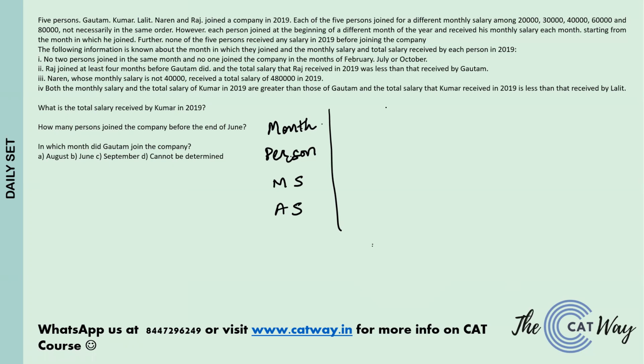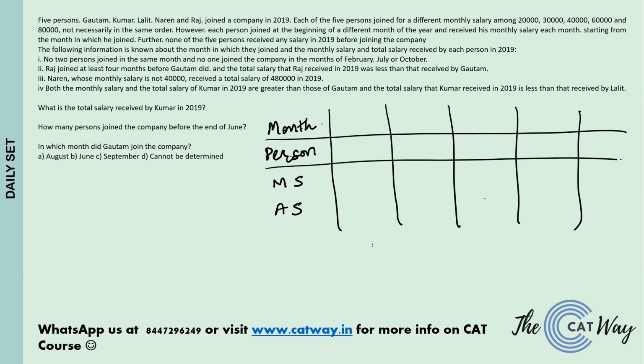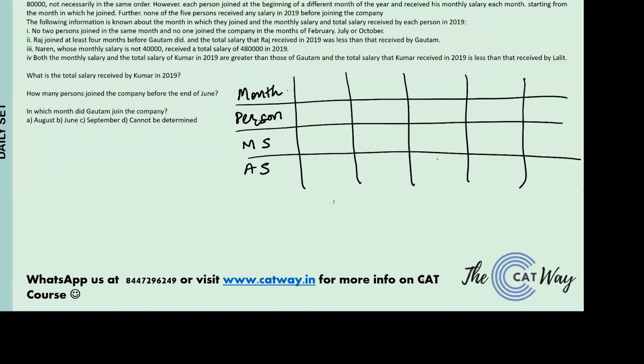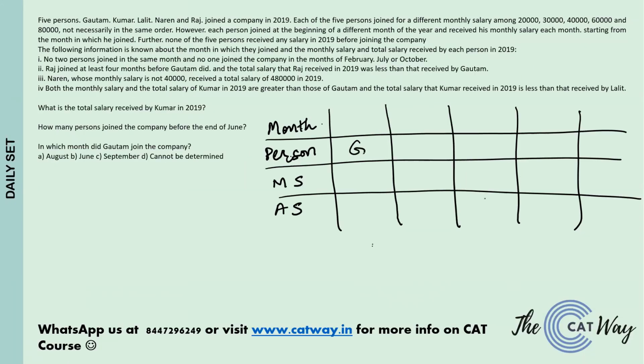And we have 5 people: 1, 2, 3, 4, and 5. So let us write down the names: Gautam, Kumar, Lalit, Naren, and Raj.